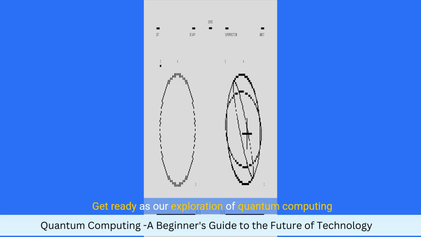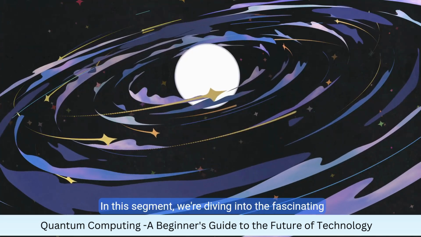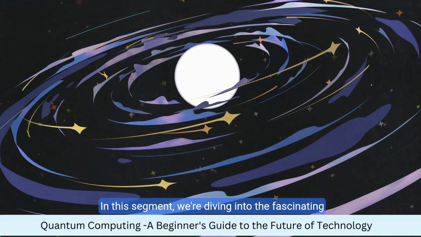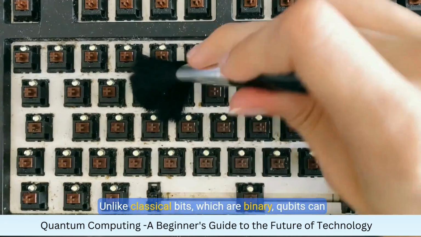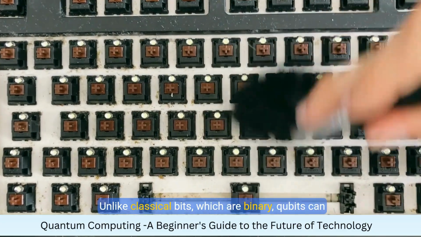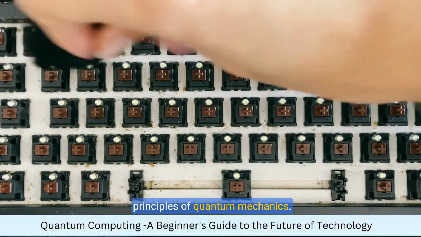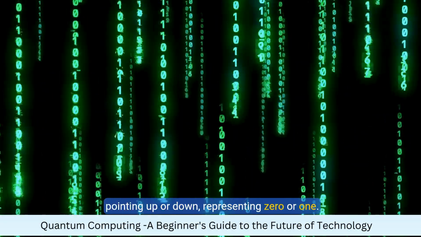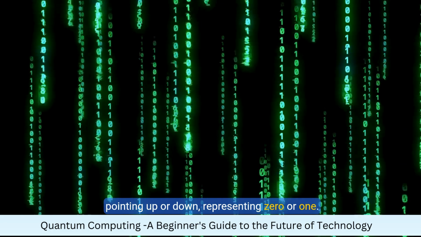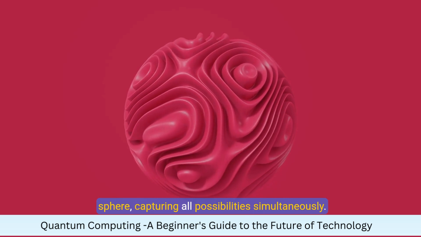Get ready as our exploration of quantum computing continues into the realm of qubits. In this segment, we're diving into the fascinating world of qubits, the fundamental units of quantum information. Unlike classical bits, which are binary, qubits can exist in multiple states at once, thanks to the principles of quantum mechanics. Visualize a sphere. A classical bit is an arrow pointing up or down, representing 0 or 1. A qubit, however, can point anywhere on this sphere, capturing all possibilities simultaneously.